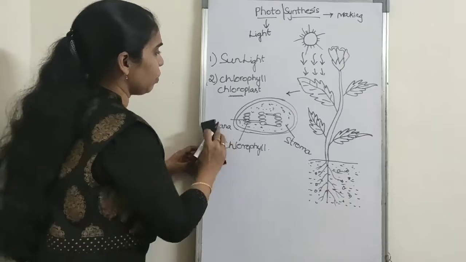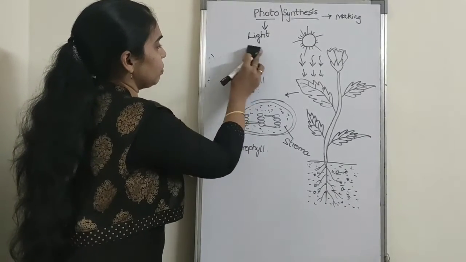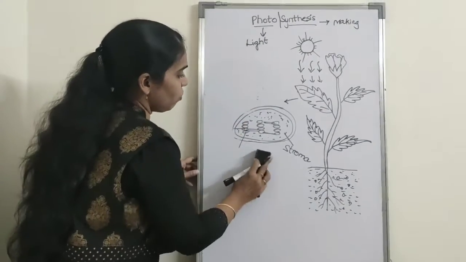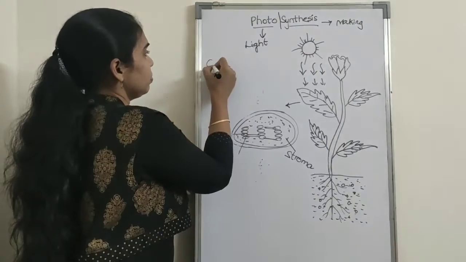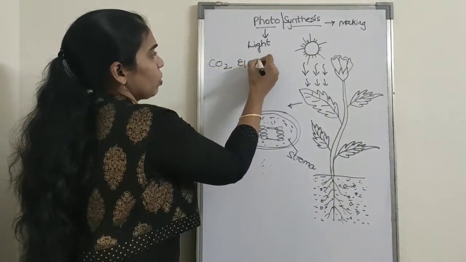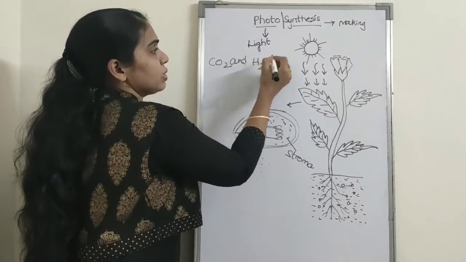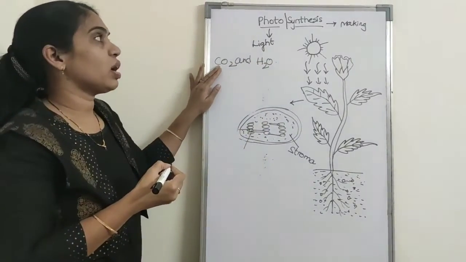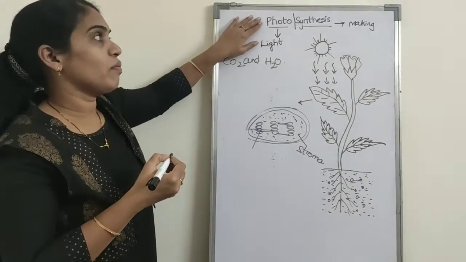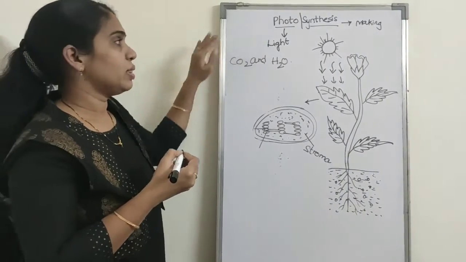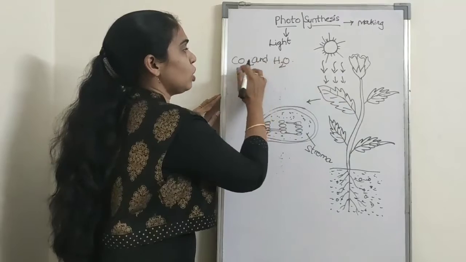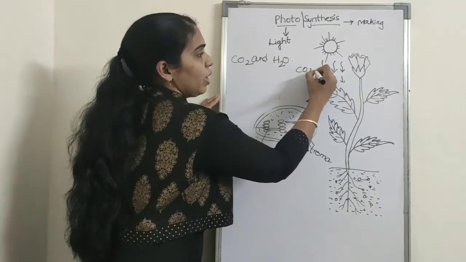And other important things, carbon dioxide and water. These are the raw materials of photosynthesis. The plant absorbs carbon dioxide from the air.